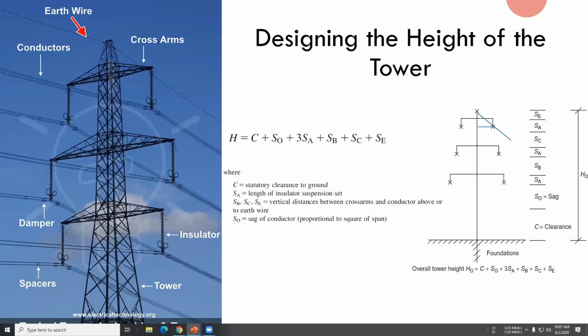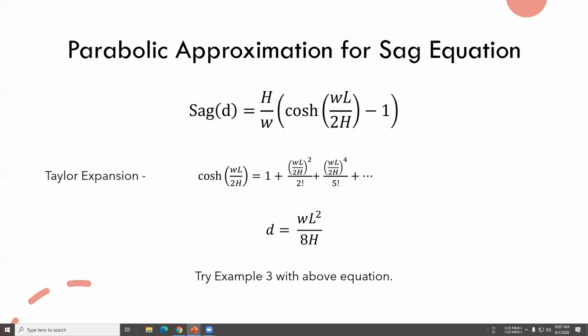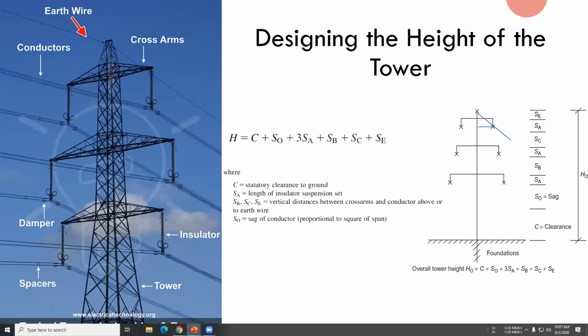So now we are coming to the designing of the height of the tower. We have now calculated all the sags, and using the sag we can calculate the clearance. To have the appropriate clearance, we are going to design the height of the tower. To do that, you need to add all those things to decide the height of the tower you need.